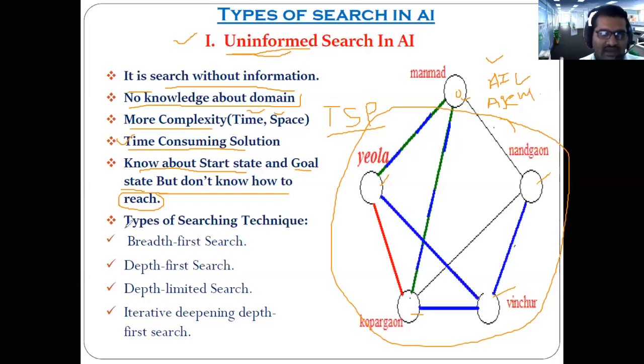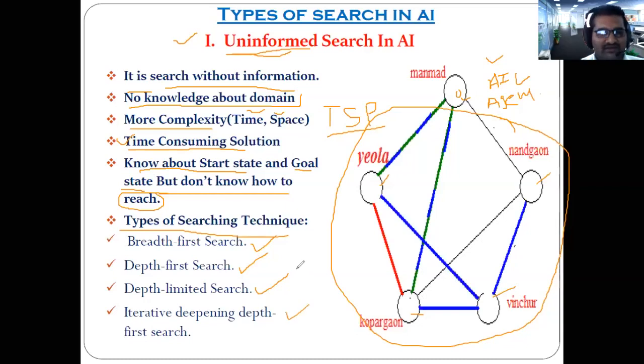As I said, under each of these searching techniques, we have to discuss some sub-techniques. In the uninformed search, we have to discuss techniques like breadth first search, depth first search, depth limited search, and iterative deepening depth first search.